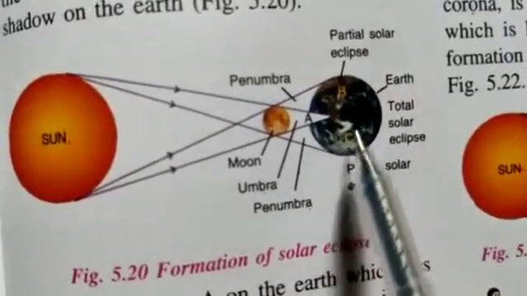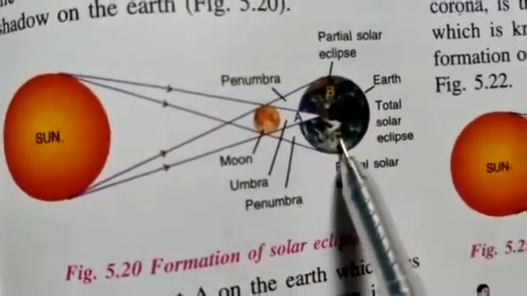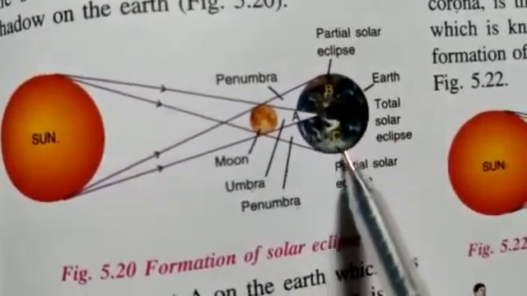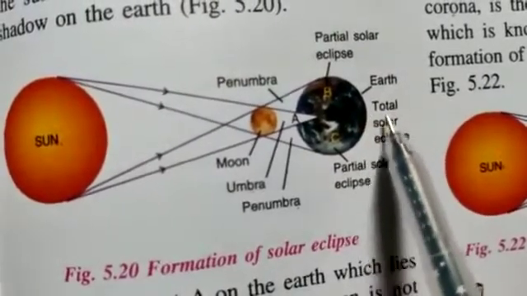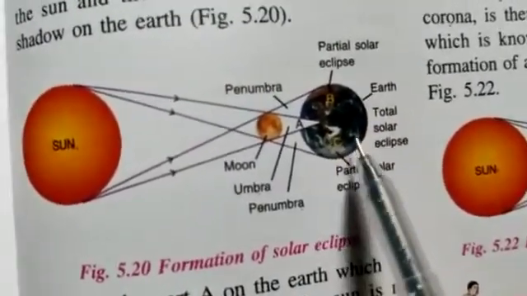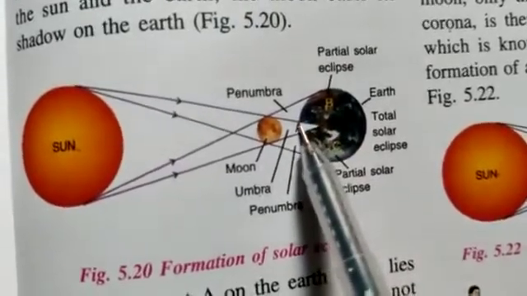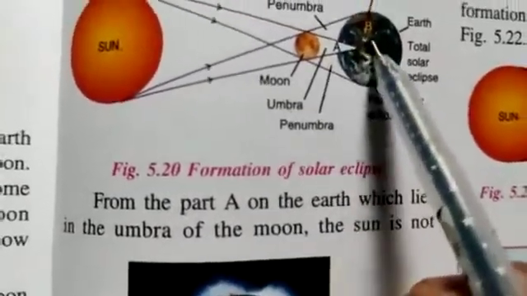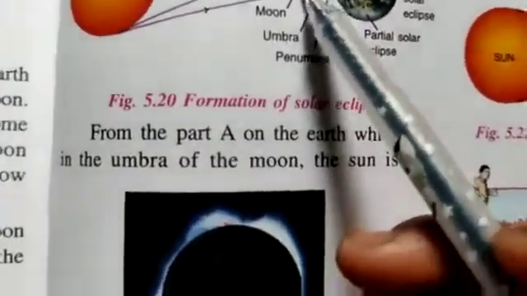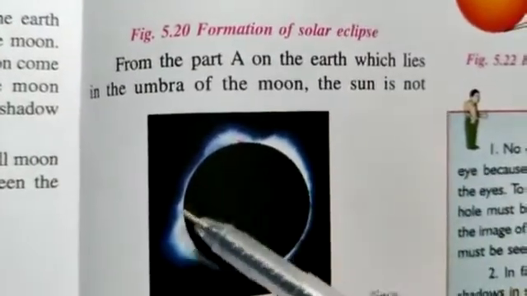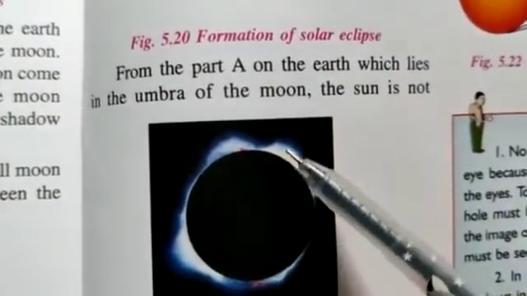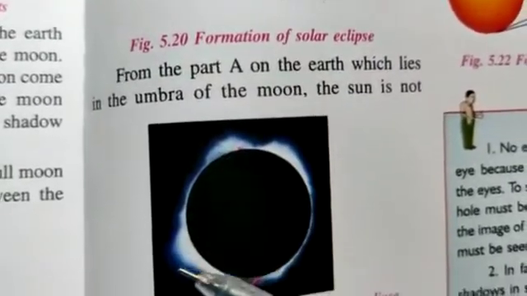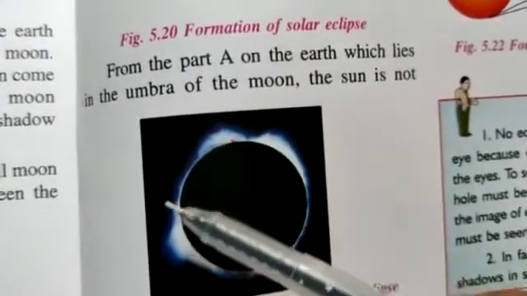Children, this is our earth, and so B and C parts are partial solar eclipse. Okay, so total solar eclipse is formed when it is complete dark. Okay, so this is the solar eclipse. Now children, from the earth, when we see towards the sun, this is the moon. So because moon is smaller, we can see the light outside the moon.